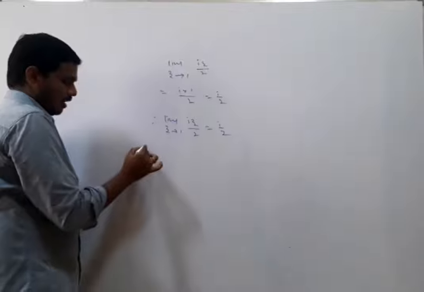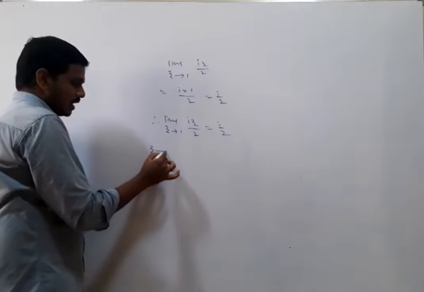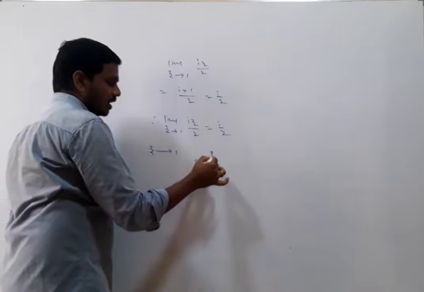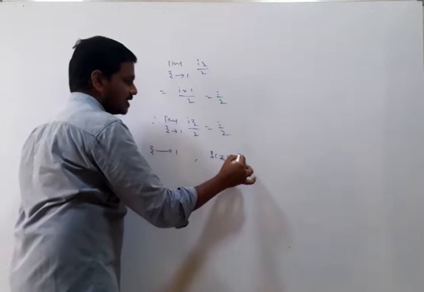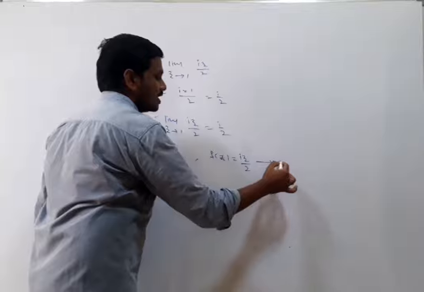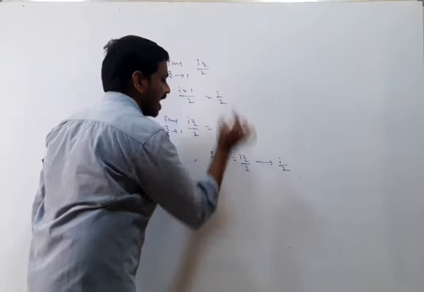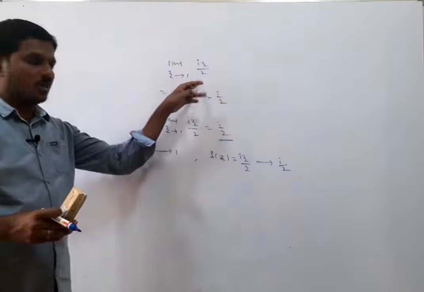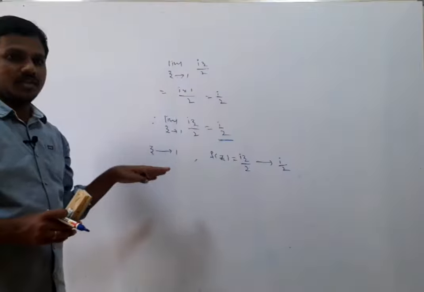What is the meaning here? In the z plane, z approaches 1, the corresponding f of z, which is iz by 2, is tending to i by 2. This i by 2 is called the limit of the function iz by 2, right? This is the existence of the limit.